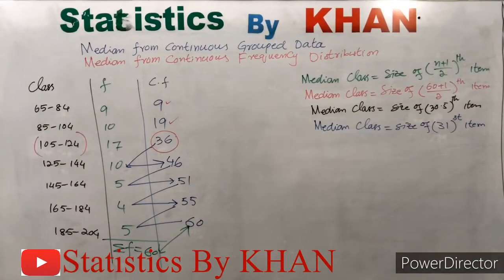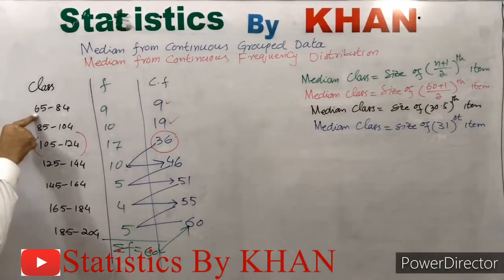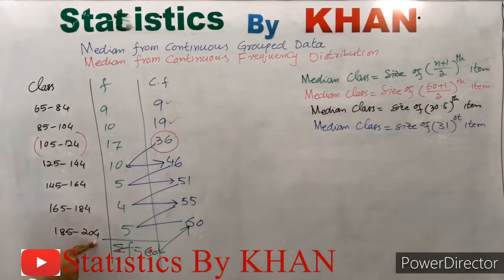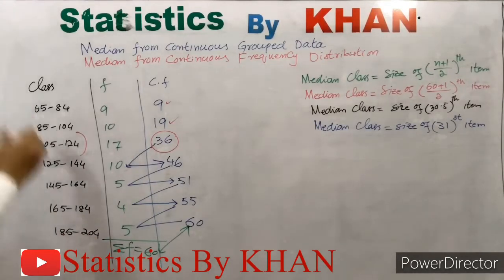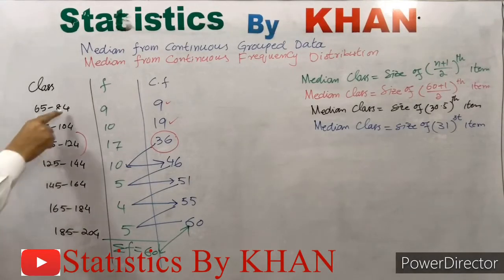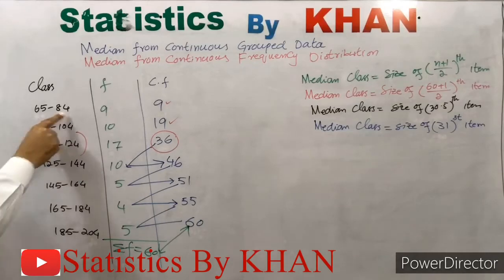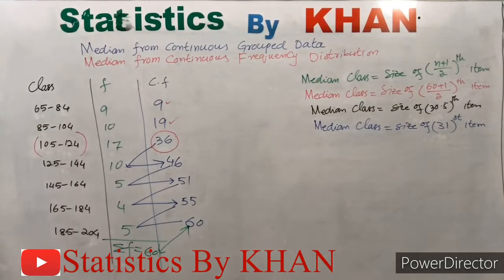And by definition of a continuous variable, there should not be any gap between the minimum value of the variable and the maximum value of the variable. In this case, the minimum value of the variable is 65 and the maximum value is 204. So there should not be any gap between these two values. That is, the upper limit of the preceding class will equal the lower limit of the succeeding class. Then such classes are called class boundaries.